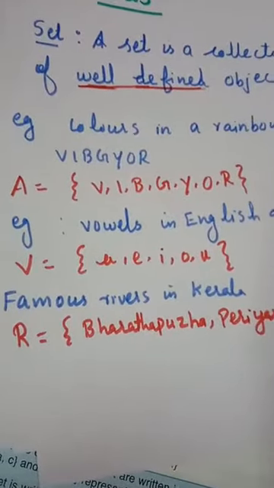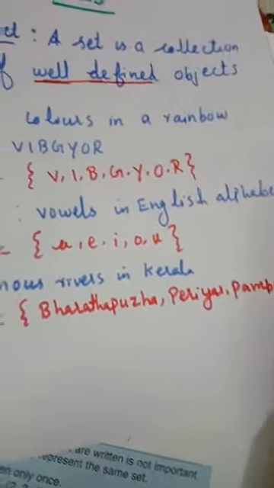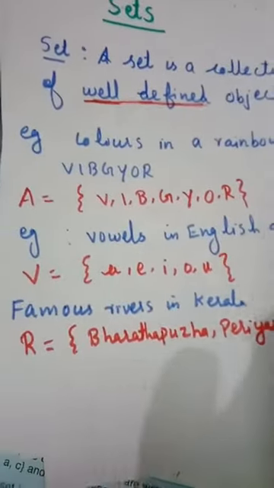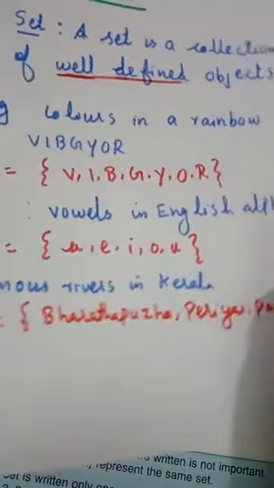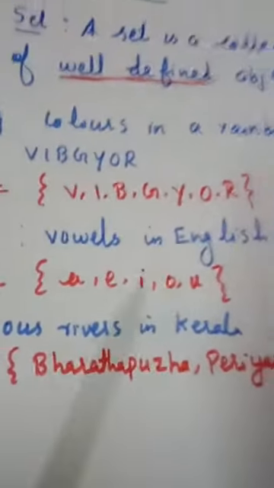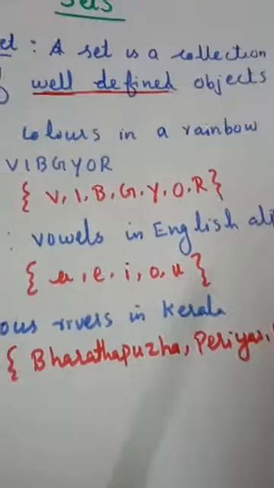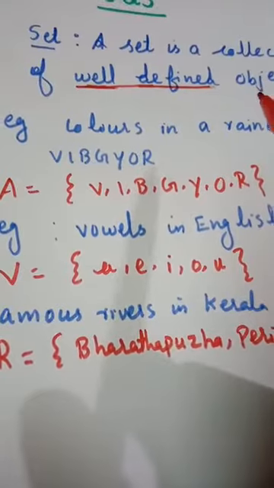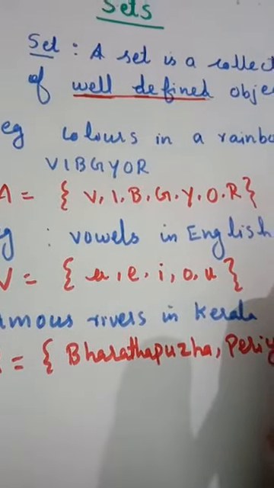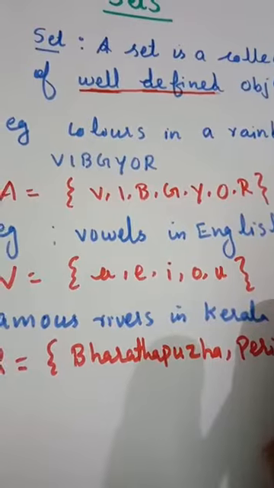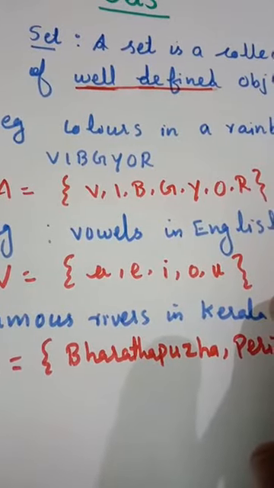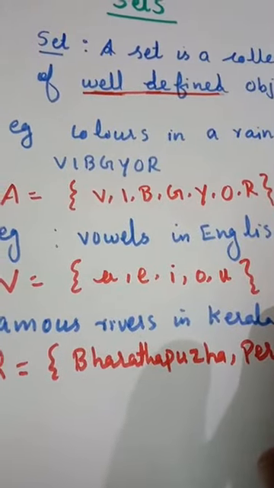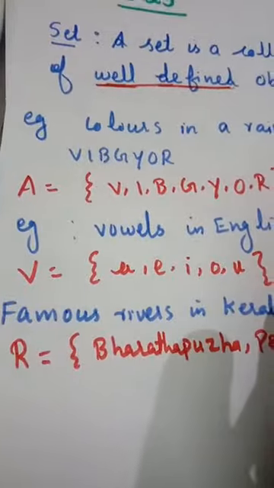What do you mean by a set? A set is a collection of well-defined objects. Well-defined means distinct. For example, planets in the solar system is well defined. The tallest students in your class or in your school is not easy to find, so it is not well defined and does not form a set.